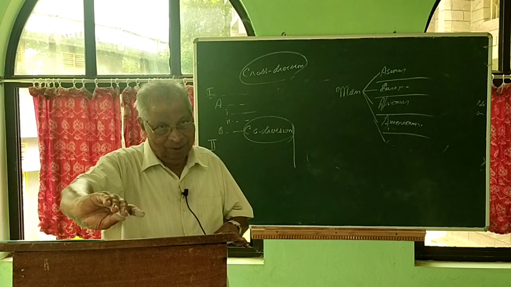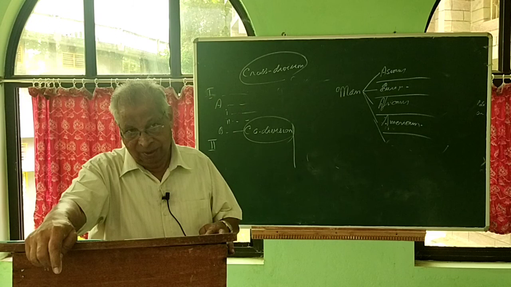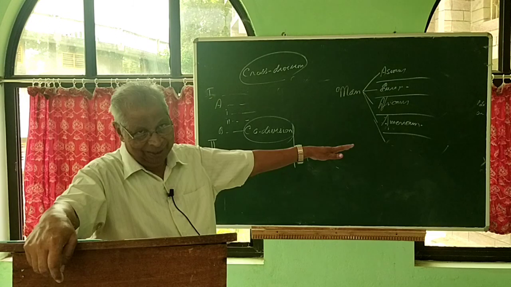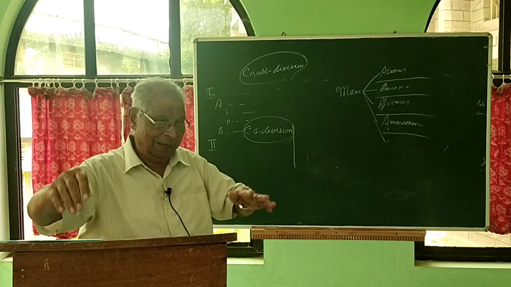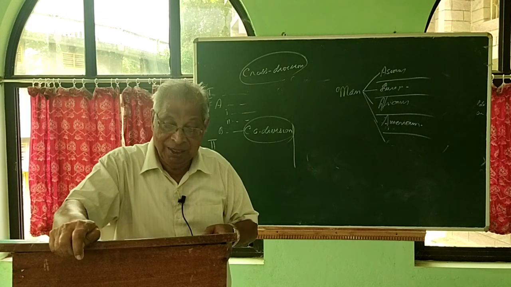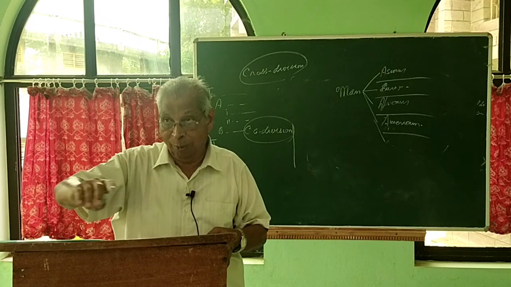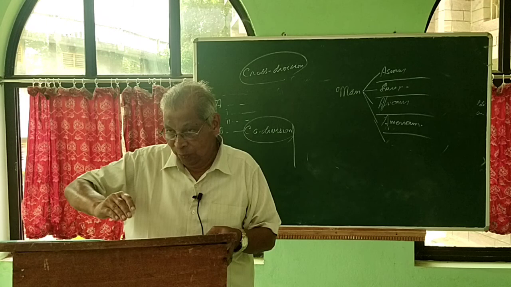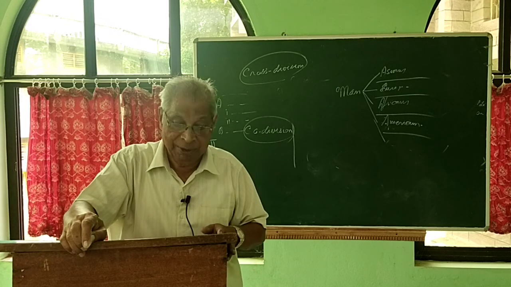It's called exclusive division. So there is no question about one belonging to one group as well as the other group. If one is an African, then he is not an American. If one is an American, he cannot be European. So that's called exclusive division. So all the subclasses must be exclusive, and that means should not overlap. They should not enter into one another, but be exclusive of each other. I think I have explained sufficiently.